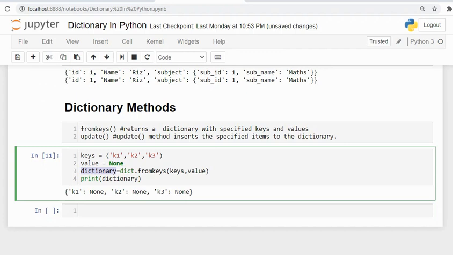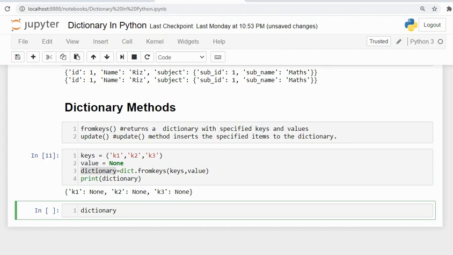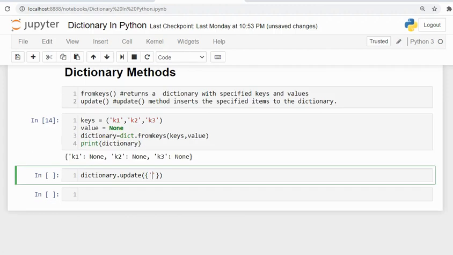I'll use dot update on that and pass the new values, k4, and pass the value as None.